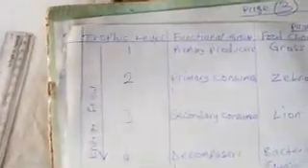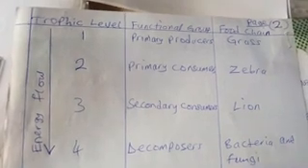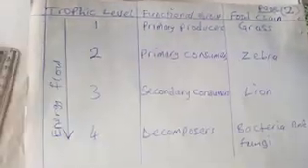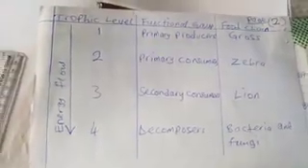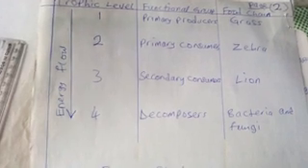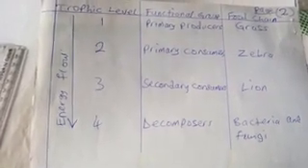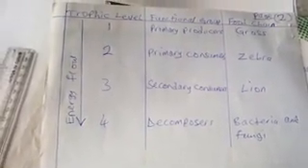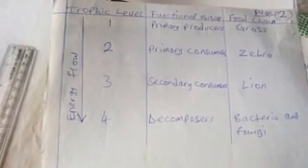So if you look at this table, what I just explained, you see how it is arranged. At trophic level 1, we have grass. Trophic level 2, zebra. Trophic level 3 is lion. Level 4, bacteria and fungi. Of course, you know bacteria and fungi are decomposers. Grass is the primary producer.